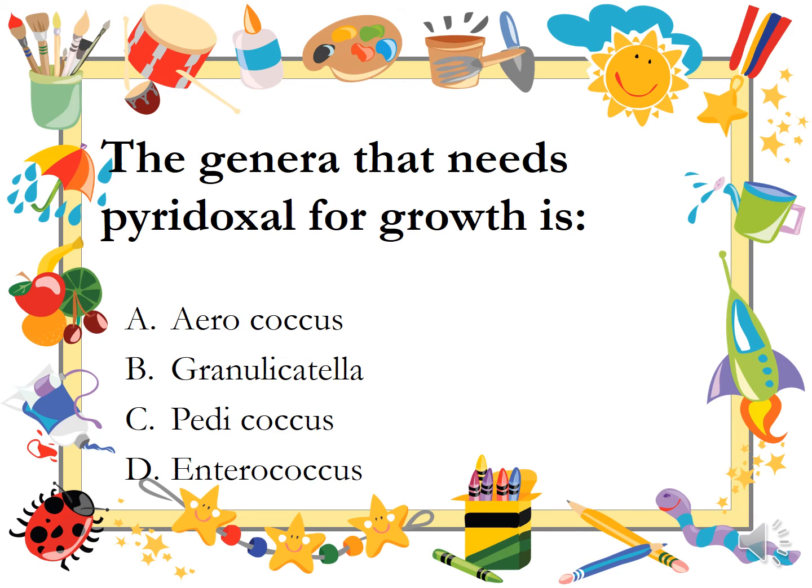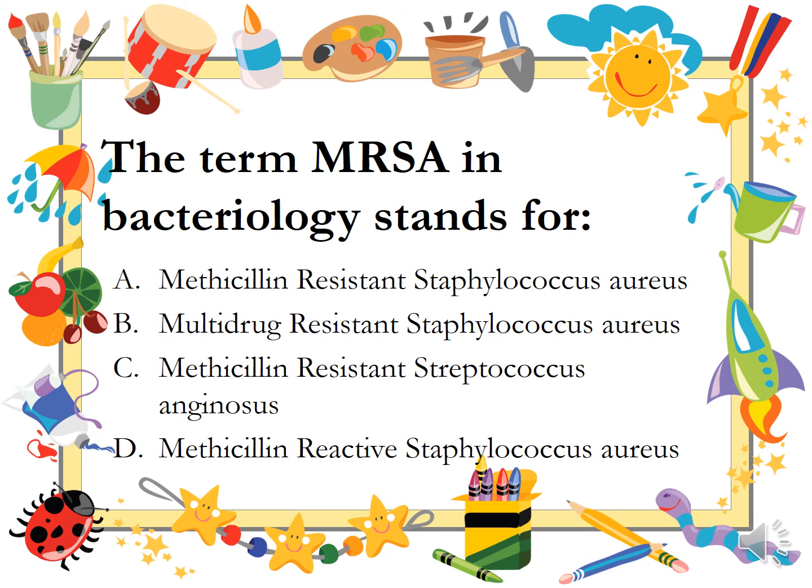The genera that needs pyridoxal for growth is Aerococcus, Granulicatella, Pediococcus, Enterococcus. The term MRSA in bacteriology stands for methicillin resistant Staphylococcus aureus, multi-drug resistant Staphylococcus aureus, methicillin resistant Streptococcus agalactiae, methicillin reactive Staphylococcus aureus.